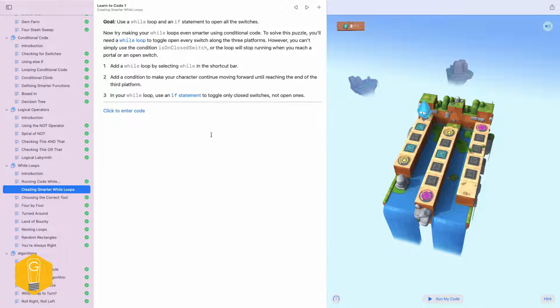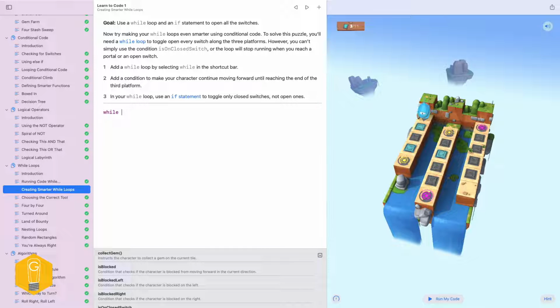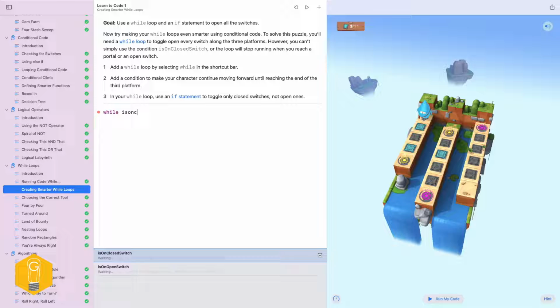So add a while loop. So we can say while, and let's just say is on closed, because they talked about that. Or actually, let's see here. This one might be a thinker. If I'm running through this and I move here, that's going to be open, so I want to keep moving forward. We know we're going to come back and change this condition here in a little bit.